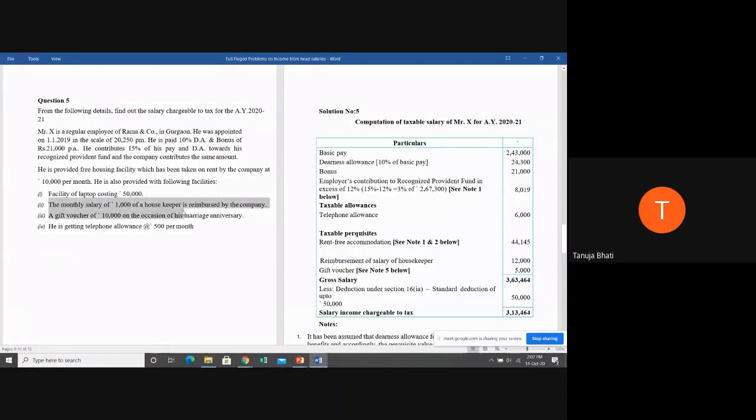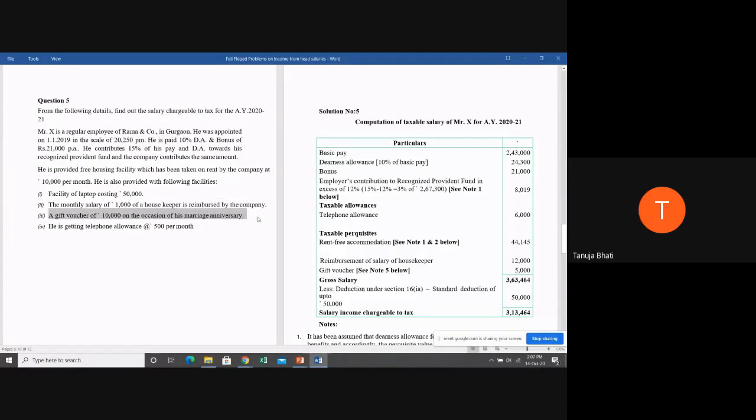Next, a monthly salary of 1,000 of a housekeeper is reimbursed by the company. Actually, the housekeeper salary has to be paid by whom? It has to be paid by the employee, but it is reimbursed by the company. Is it taxable? He is not a specified employee. So 100% taxable.